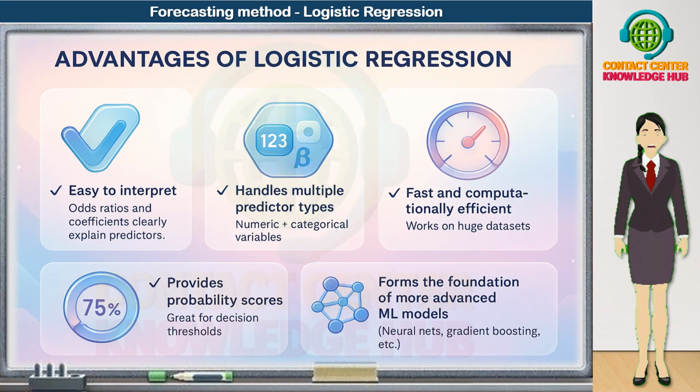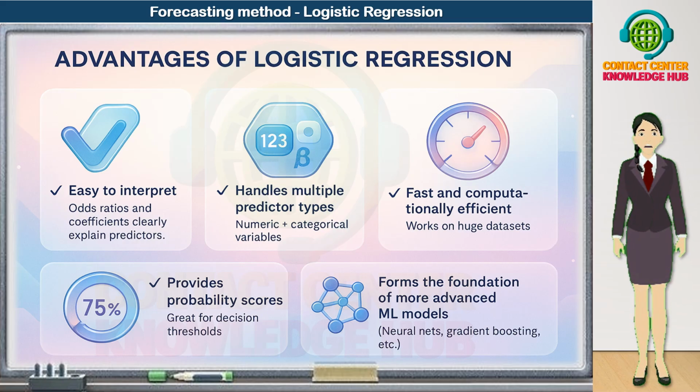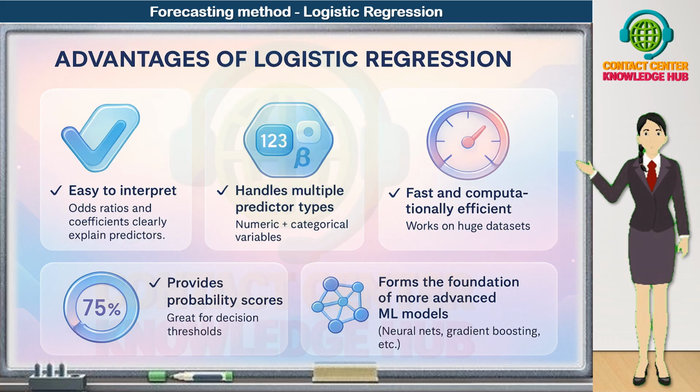Let's now summarize the key advantages of logistic regression and why it's so popular in analytics and AI. First, it's easy to interpret. Logistic regression gives us coefficients and odds ratios that clearly explain how each predictor affects the event probability. We can say things like, if this variable increases by 1 unit, the odds of churn roughly double. That level of clarity and explainability is extremely valuable in business reviews and governance forums. Second, it handles multiple predictor types.